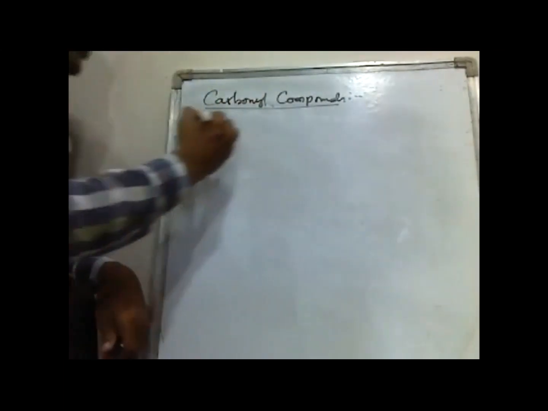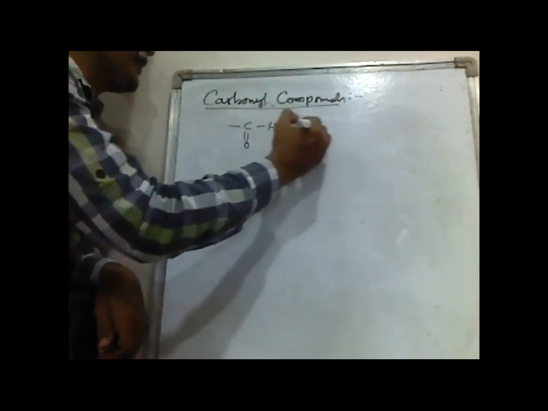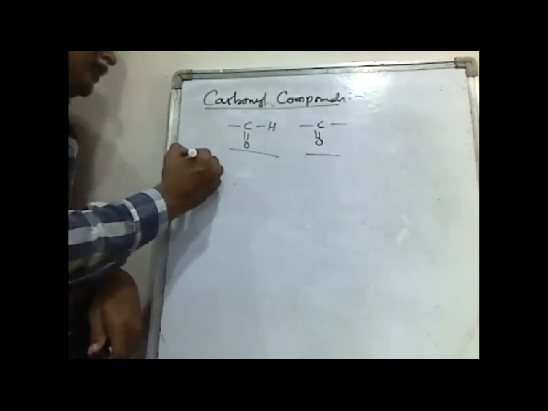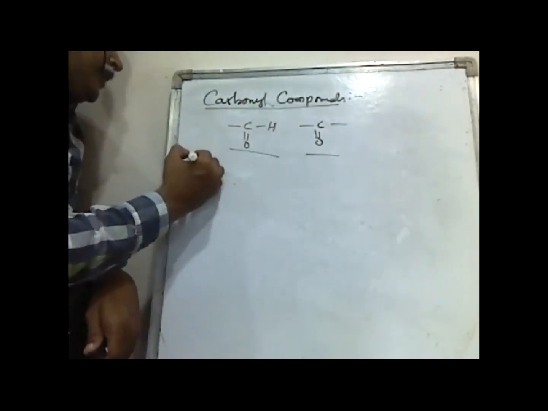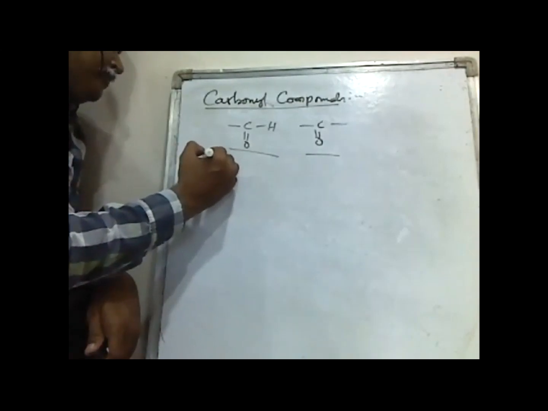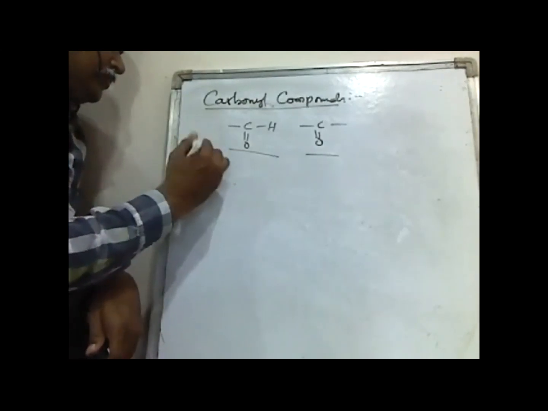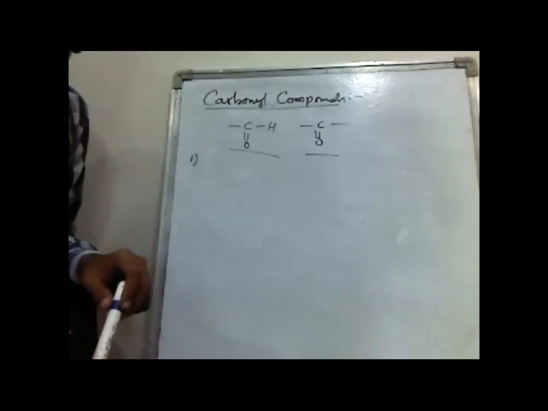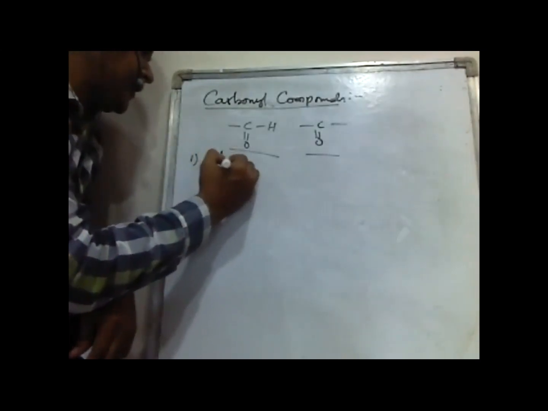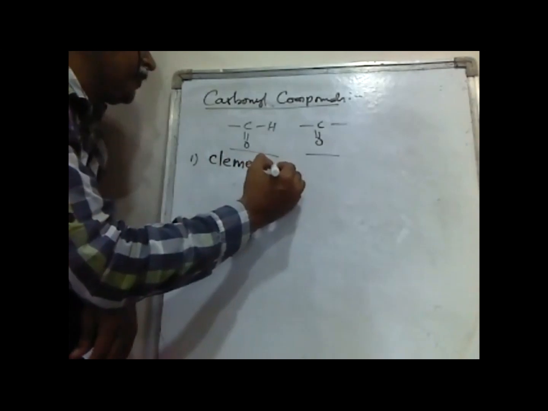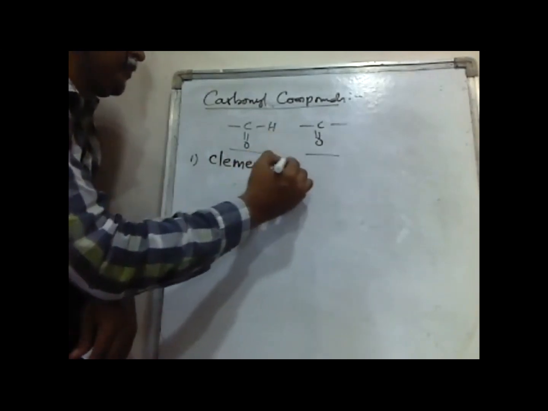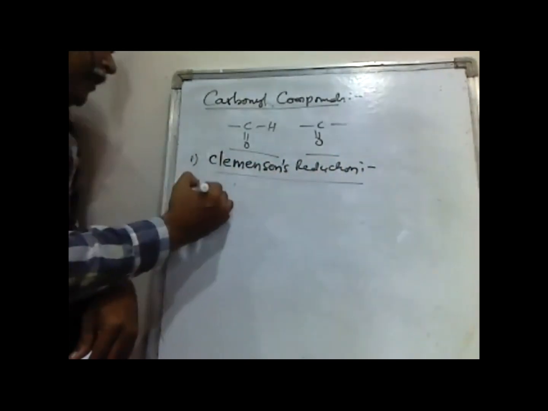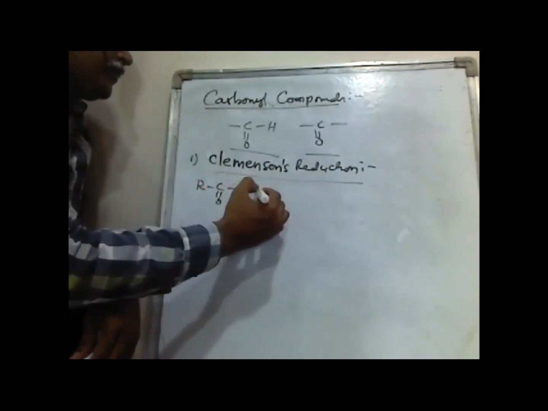We know that carbonyl compounds means aldehydes and ketones. This is called the aldehyde group, this is called ketone. There are 2 methods in this one. The first one is Clemmensen's reduction.